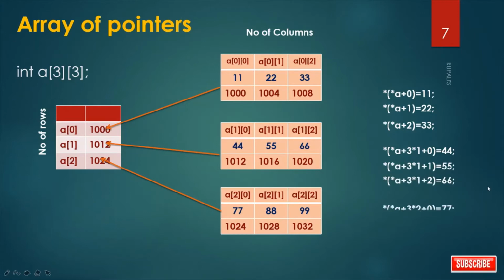Now for this one, *(*A + 3 * 2 + 0). 3 into 2 means what? It is 6. 6 into, integer takes 4 bytes, so 6 into 4, that is 24. So value at 1024, it is 77. By the same logic, we get 88 and 99.